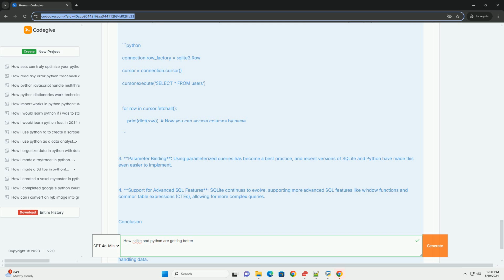Step 2. Create a database connection. You can create a new sqlite database or connect to an existing one by using the connect method. Context managers. You can use the with statement to automatically manage database connections. This is a big improvement because it ensures that resources are properly cleaned up. Row factory. You can use the row factory attribute to return rows as dictionaries, which makes working with query results more intuitive.